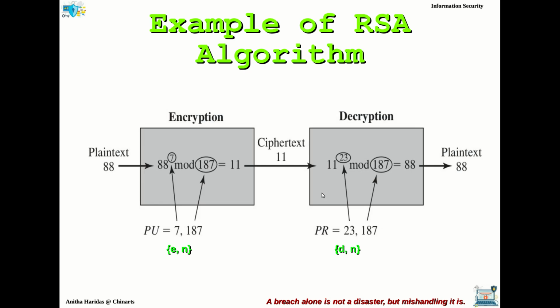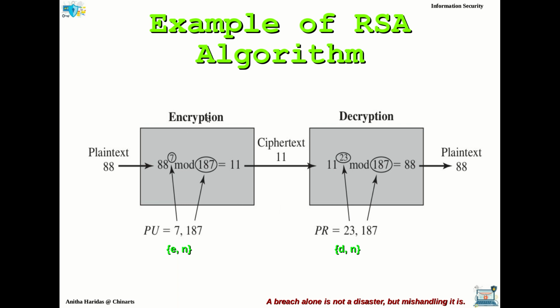Okay. So let us see an example here. In the example, the RSA algorithm has the plain text as 88, the E comma n value is 7 comma 187, and the D comma n value is 23 comma 187. So if you have these values E, D, N and the plain text, you can do the encryption and decryption process. Okay.